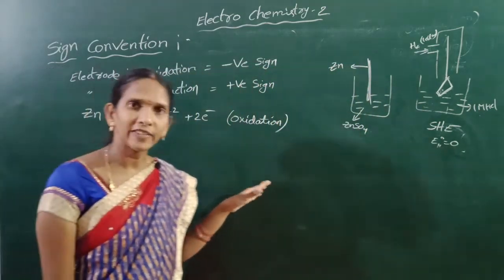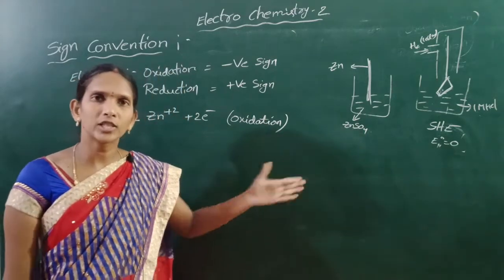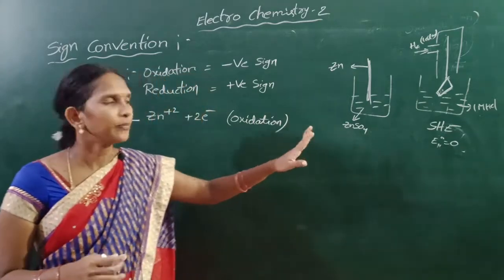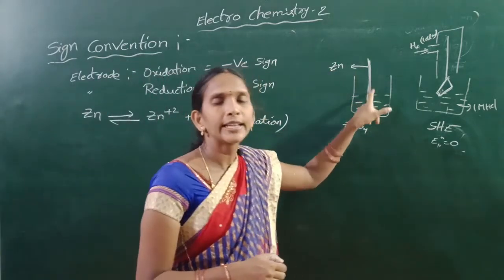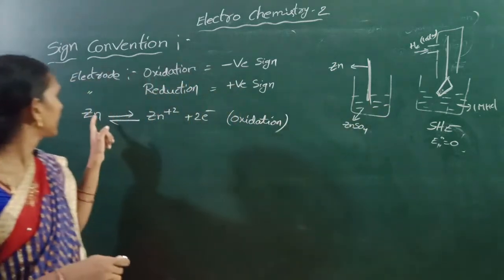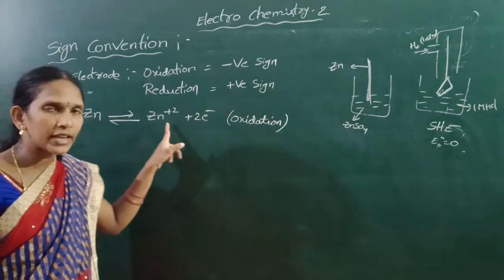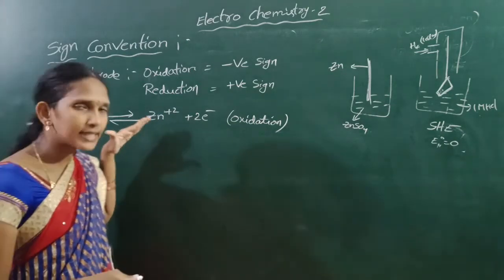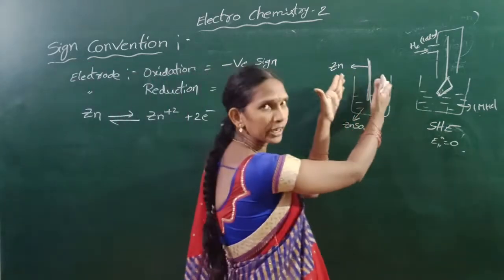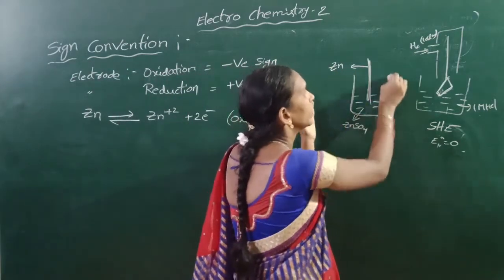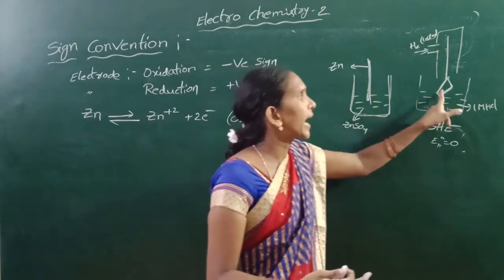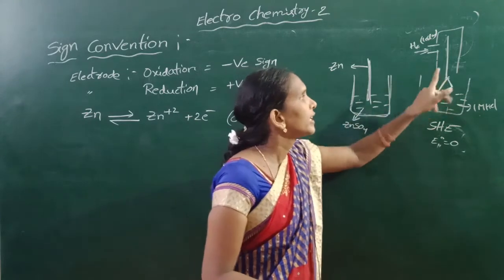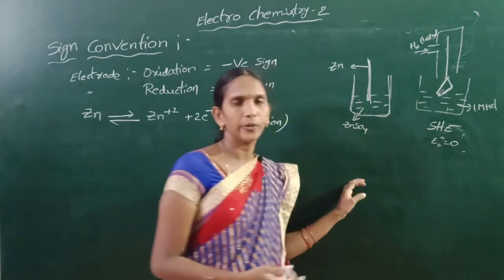We know the galvanic cell. In a galvanic cell, the zinc rod is oxidized and the copper rod is reduced. Here in the same way the zinc rod is oxidized, that means zinc is oxidized to form Zn2+ ions. This electrode is coupled with the standard hydrogen electrode.